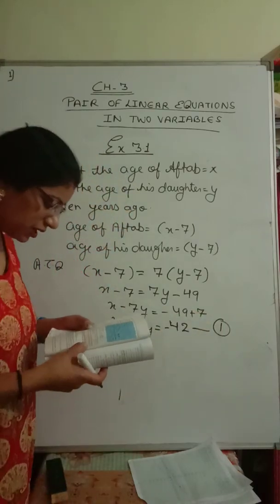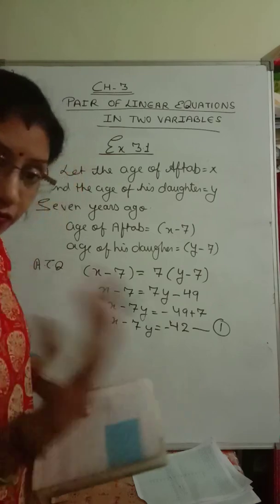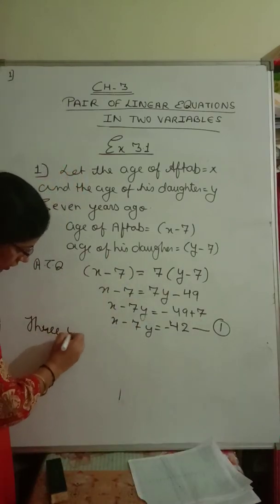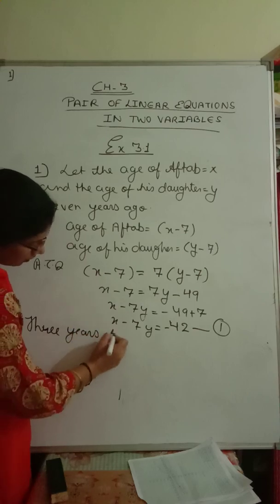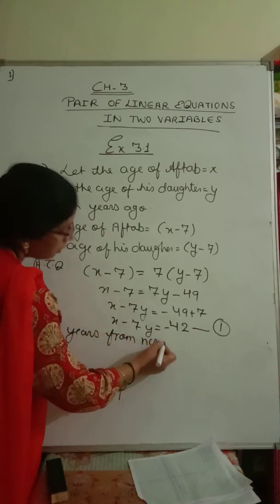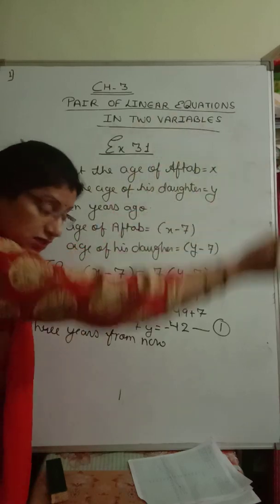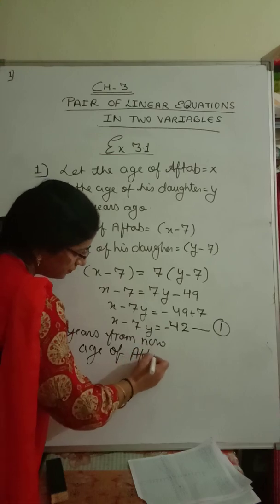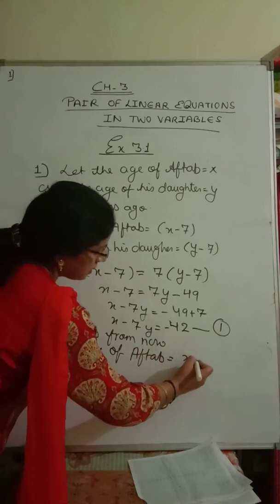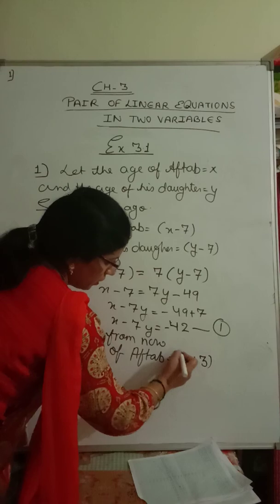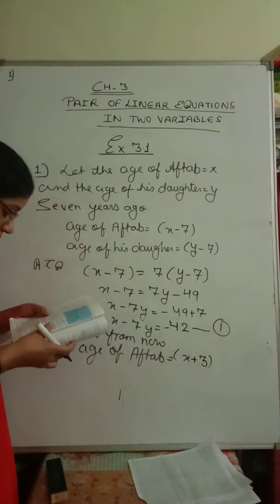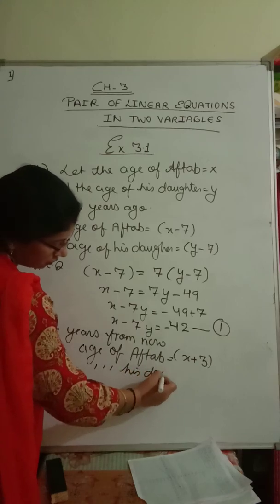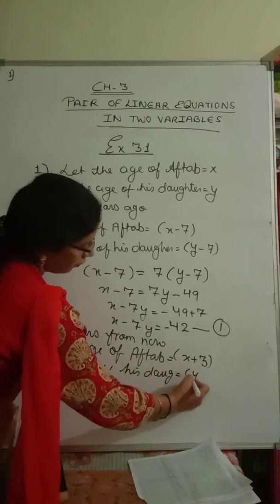Again the second condition I am reading. Also 3 years from now. 3 years from now, what are their ages? Okay, 3 years from now, the age of Aftab will become x plus 3, 3 years from now they are saying. And the age of his daughter will be y plus 3.